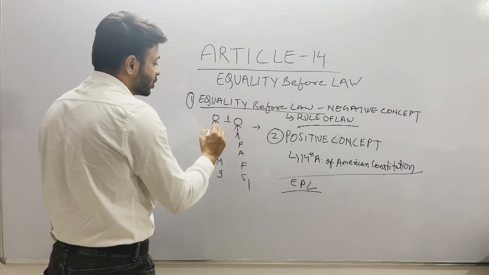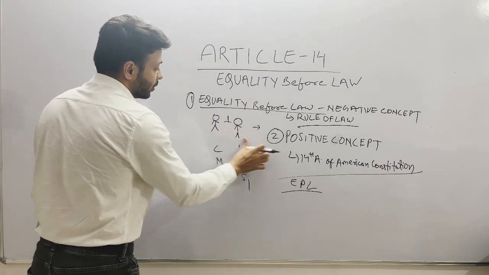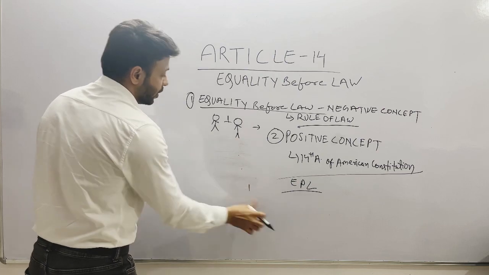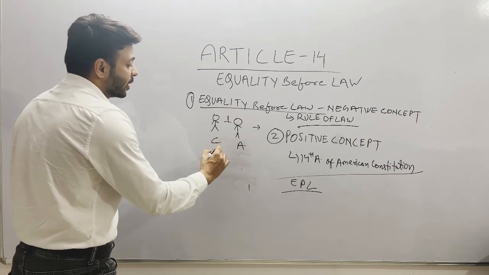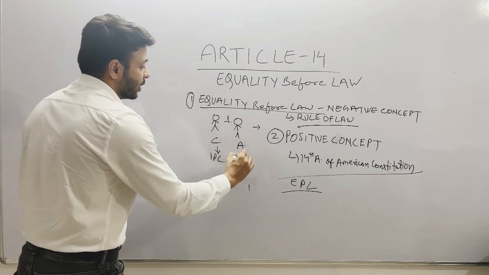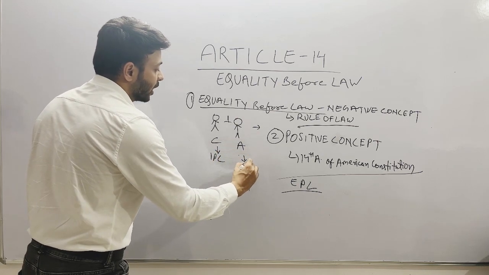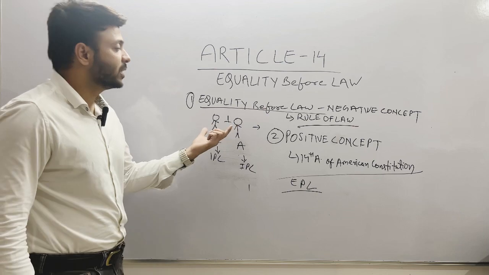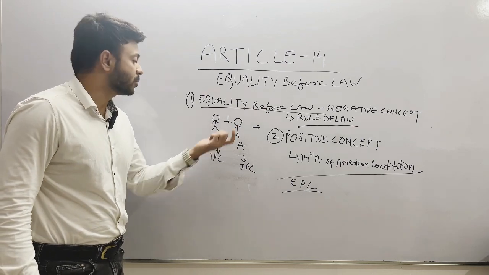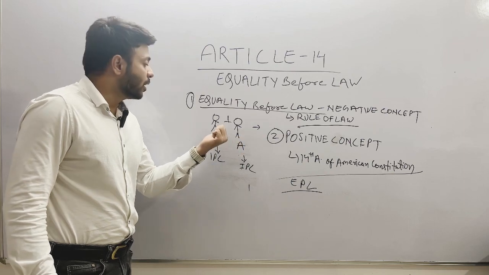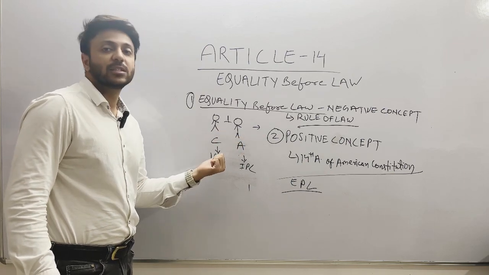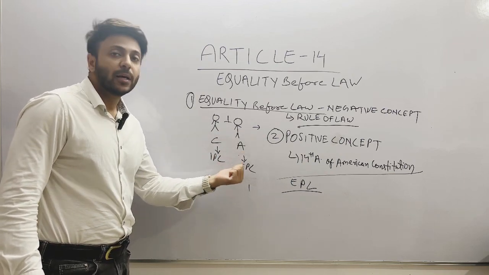Like if this person is a child and this person is an adult, a child has committed a crime under IPC and an adult has committed a crime under IPC, then the same IPC cannot be applied to these two individuals because this person is a child and he is unequal to an adult. This person will be governed by the Juvenile Justice Act and this person will be governed by IPC.